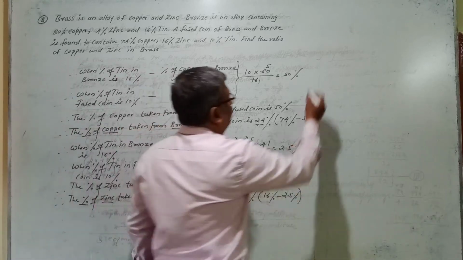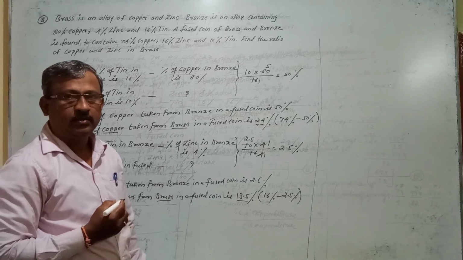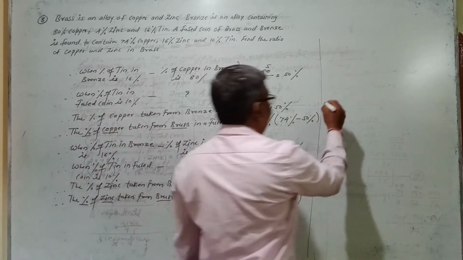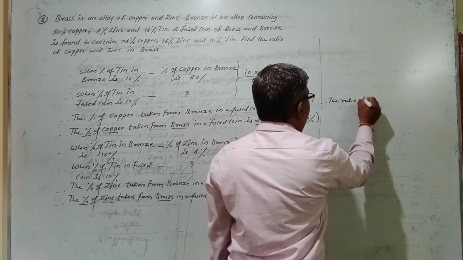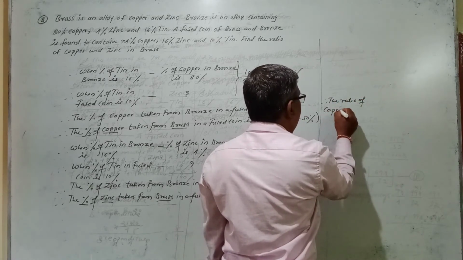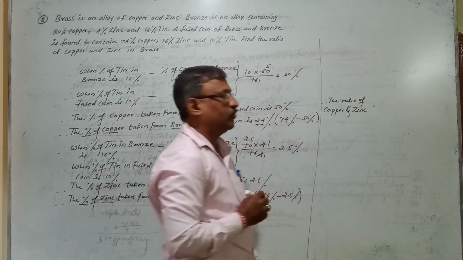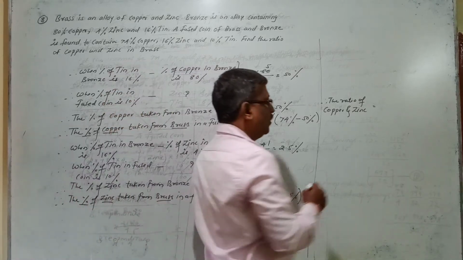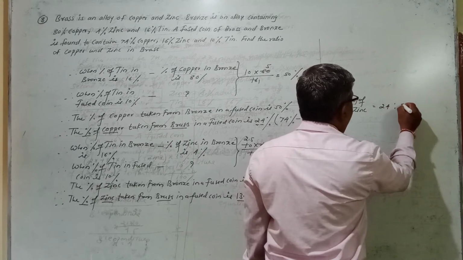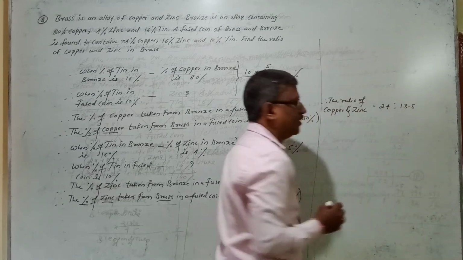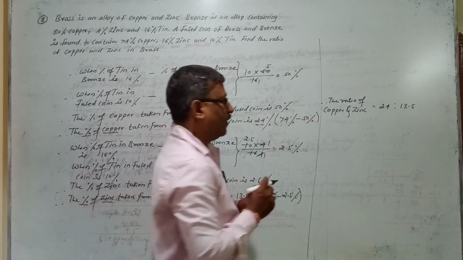So take these values and find out the ratio. Now let's calculate the ratio of copper and zinc in the brass coin. So here you write, therefore the ratio of copper and zinc will be, copper is 24% is to zinc, how much? It is 13.5%. So the ratio is 24 is to 13.5.